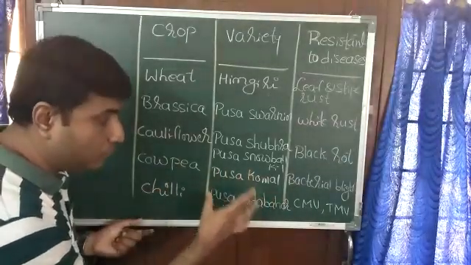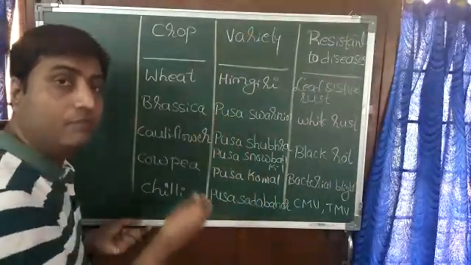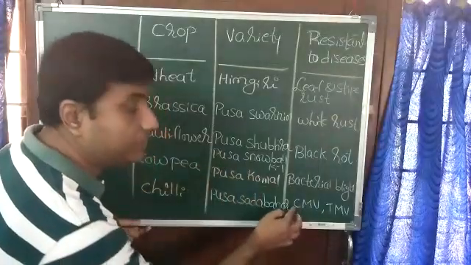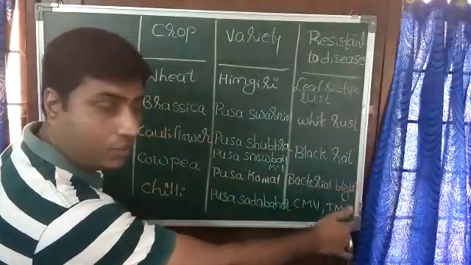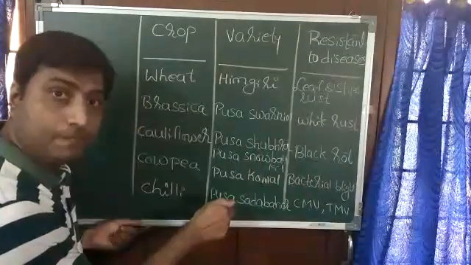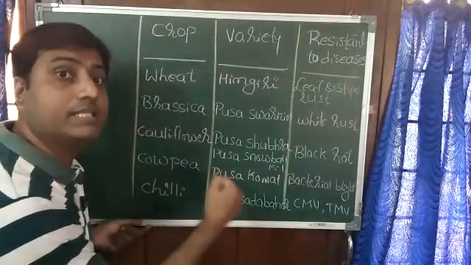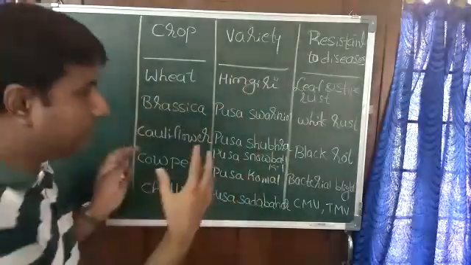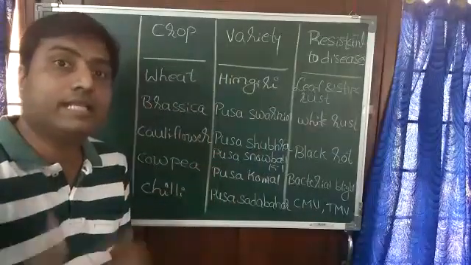So now see, Pusa Sadabahar is one variety which is very resistant to disease. Like see, CMV is chili mosaic virus, and TMV is tobacco mosaic virus. So that virus cannot cause any harm to this particular chili plant, Pusa Sadabahar. They are very resistant to this. So like this, try to remember these examples, which are given to know how different resistant